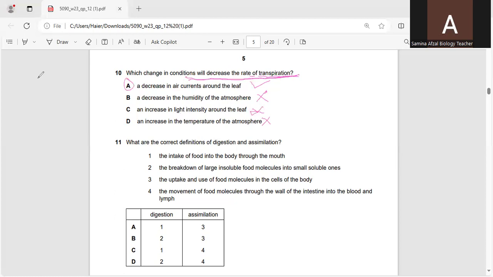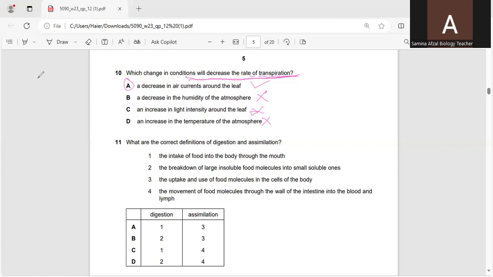it means the rate of evaporation will be high, and the rate of transpiration will increase. Same when light intensity is high, the rate of transpiration will also be high. When there is an increase in the temperature, there will be an increase in the rate of transpiration. So only one option shows the decrease in the rate of transpiration, and that is the decrease in the air currents around the leaf.